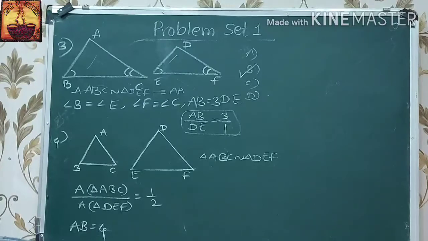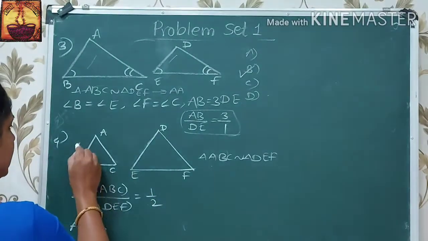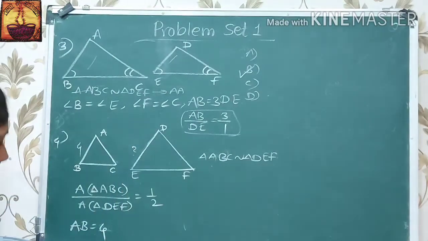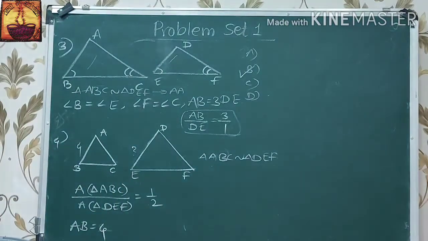Therefore, we say that ABC is similar to DEF by a test of similarity. Then we have the area of triangle ABC to the area of triangle DEF as 1:2. Area of triangle ABC upon area of triangle DEF is equal to 1/2. If AB is equal to 4, then what is the length of DE? We have to calculate.